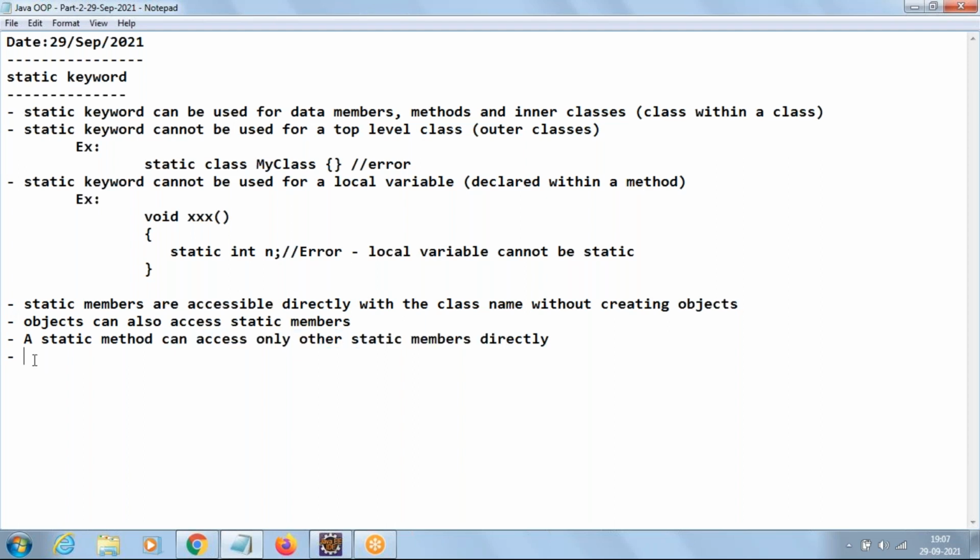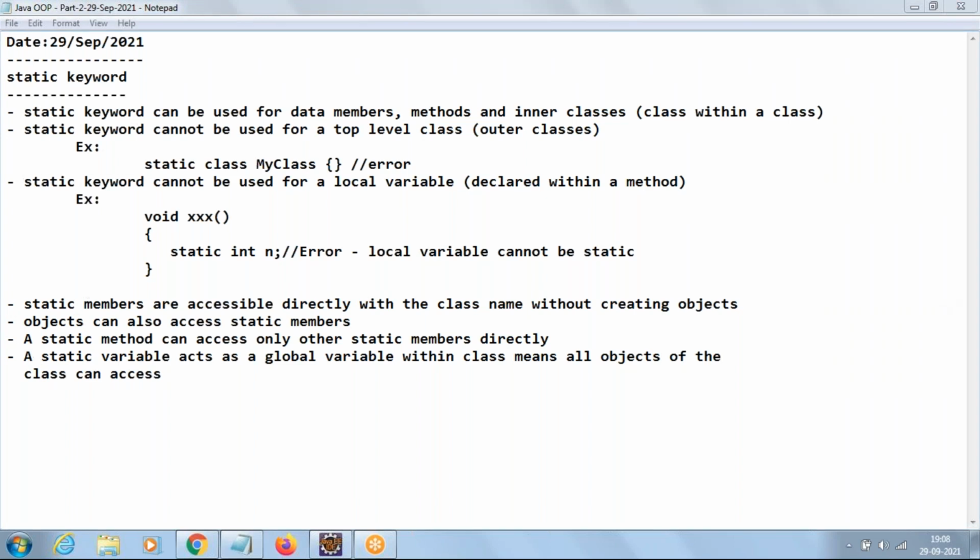Then one last and important point. This is the major one. A static variable acts as a global variable within the class. It means all objects of the class can access the static variable's memory. So this point I'll be elaborating in the program. Let us understand all these words using a program.